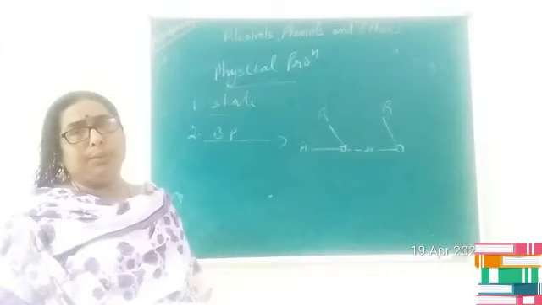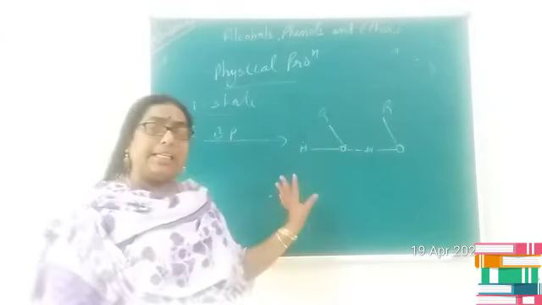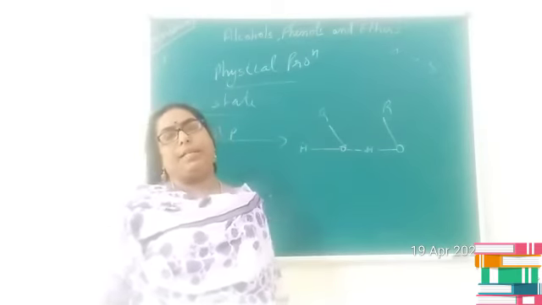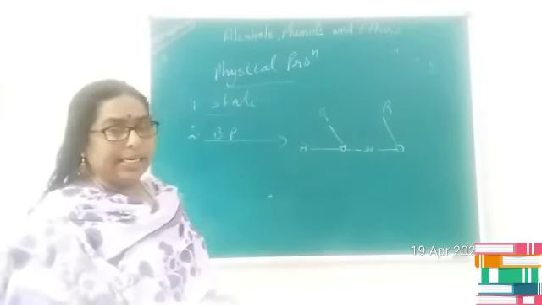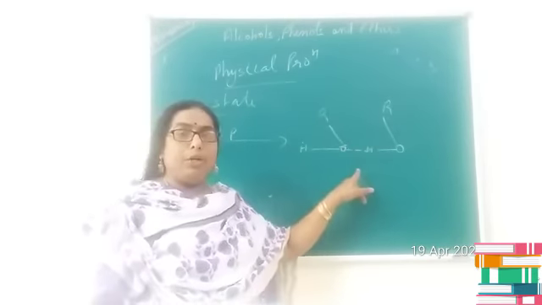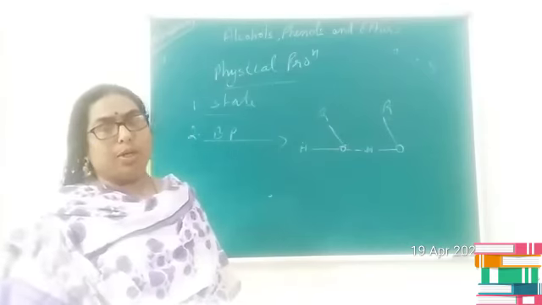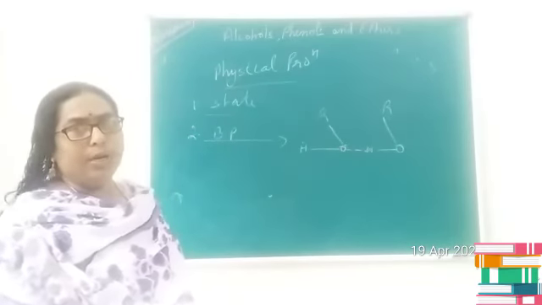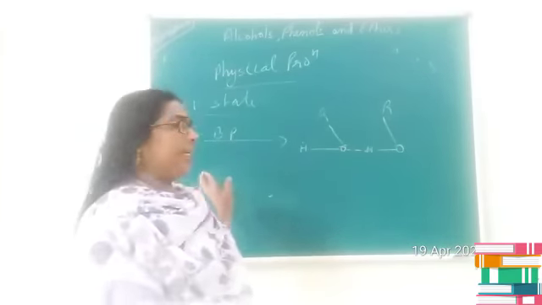Alcohol possesses a characteristic smell. Alcohols generally possess very high boiling points. Already they have polar nature, and in addition to this, they are able to form hydrogen bonds between the molecules, so they possess high boiling points.